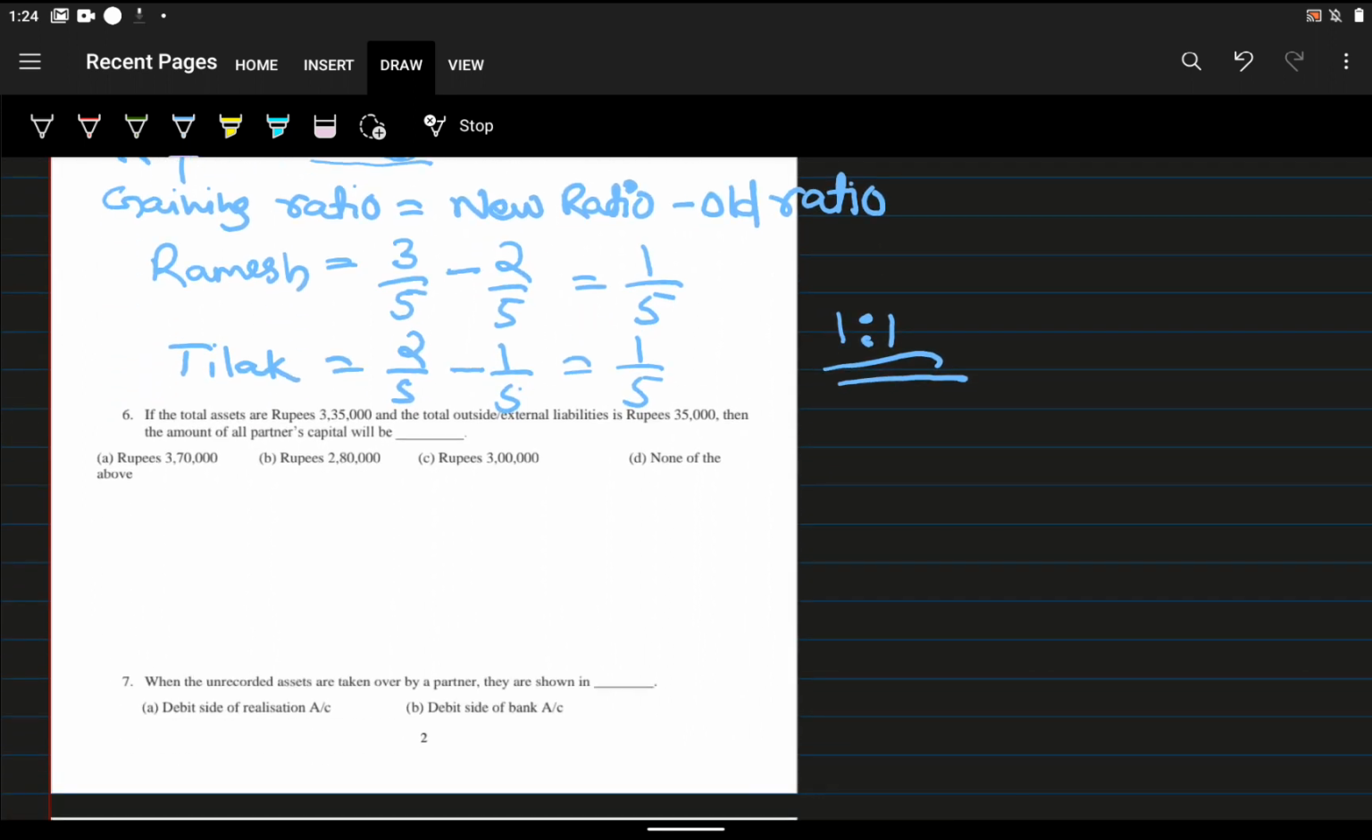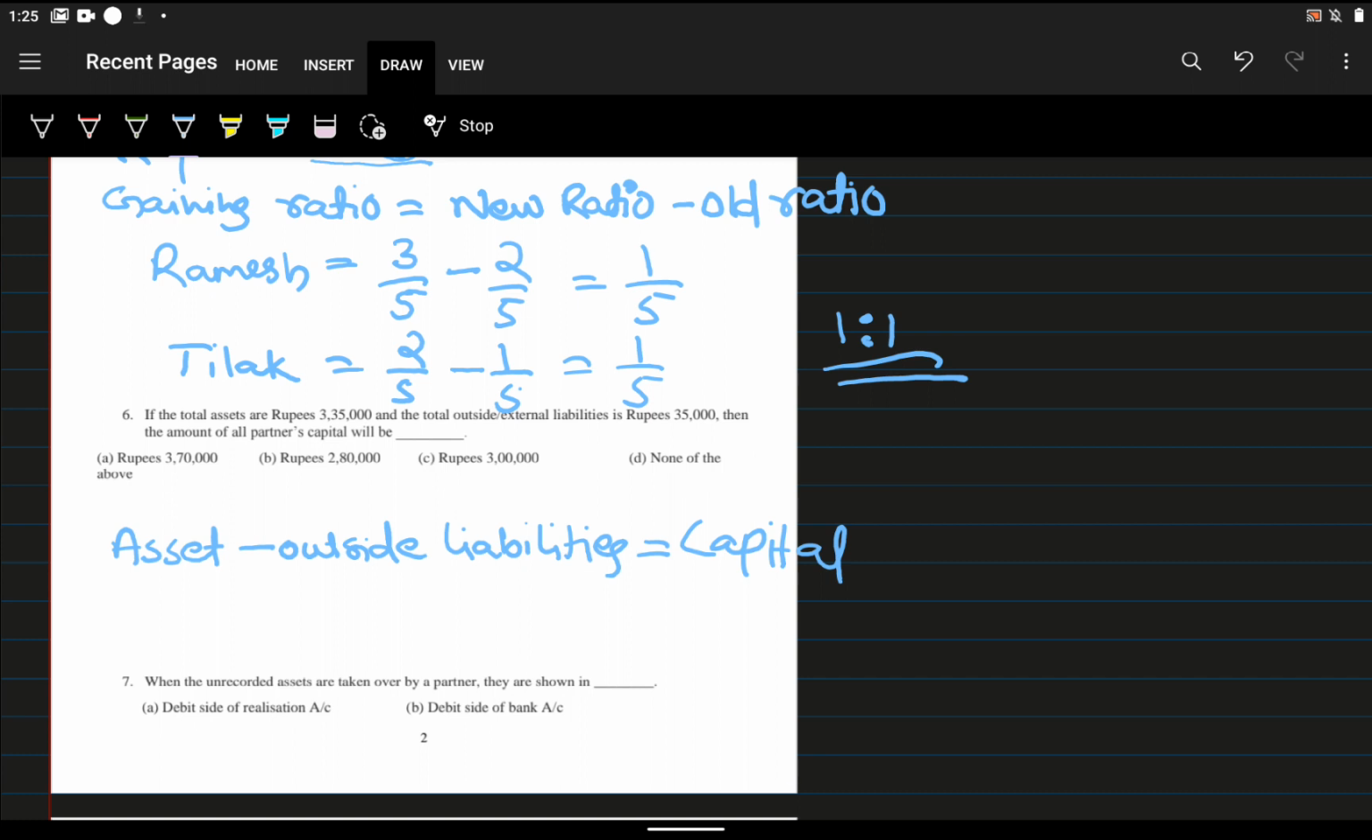Now the sixth question. If the total asset is rupees 3,35,000 and the total outside or external liabilities is rupees 35,000, then the amount of all partners' capital will be dash. Total asset is given and outside liability is given. So there is an equation, which you already studied in plus one: asset minus outside liabilities is equal to capital. Here we want to find all partners' capital.